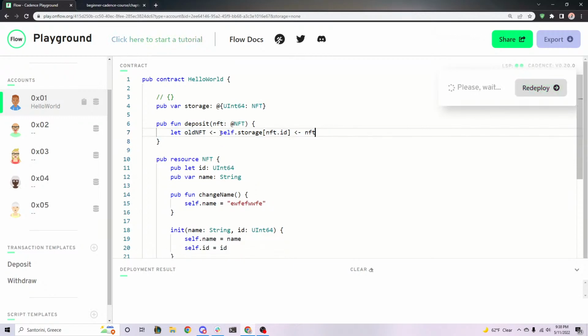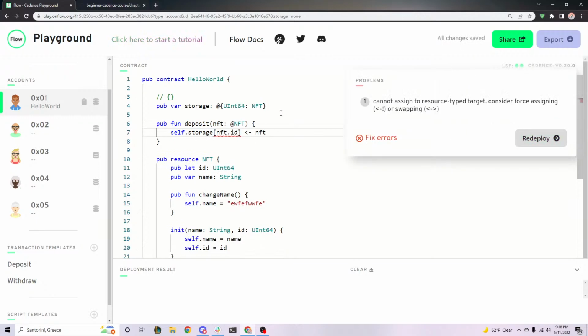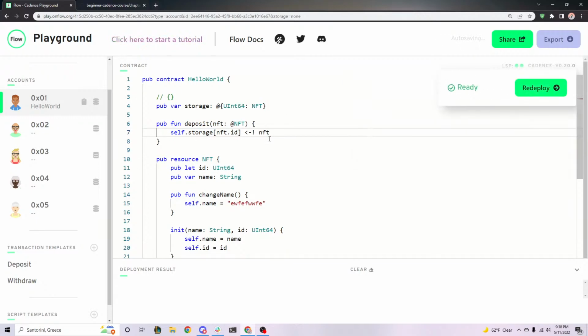But I'm going to go back and do the way that I like better, and just do it with this way. Using this case, this never allows us to overwrite it anyway. So it's easier and more simple, and it's nice. So yeah, that's how you deposit an NFT to the dictionary. All good?